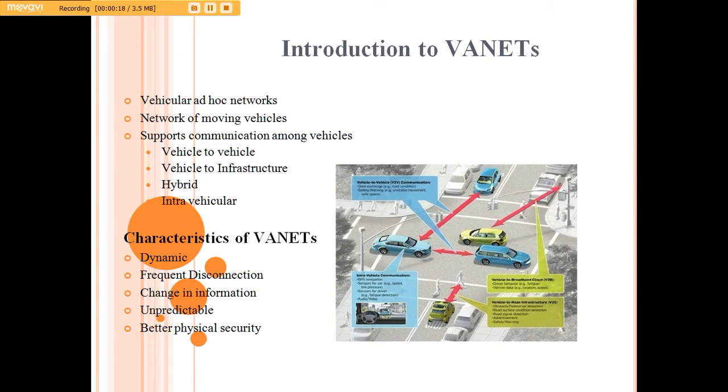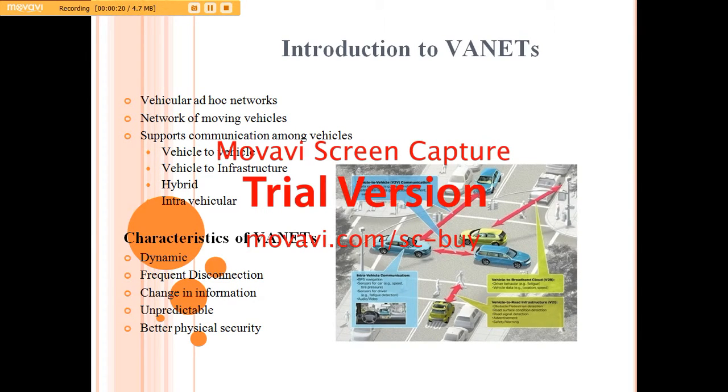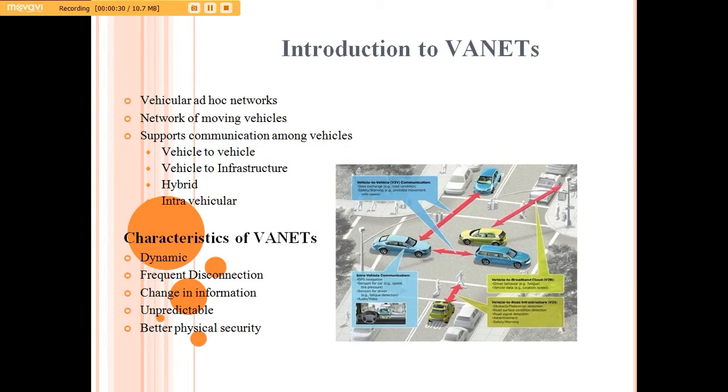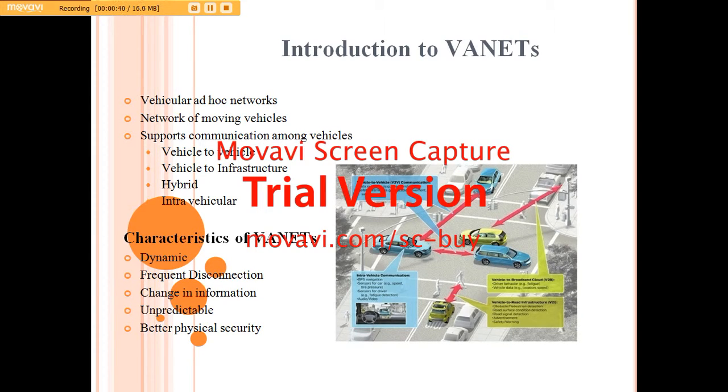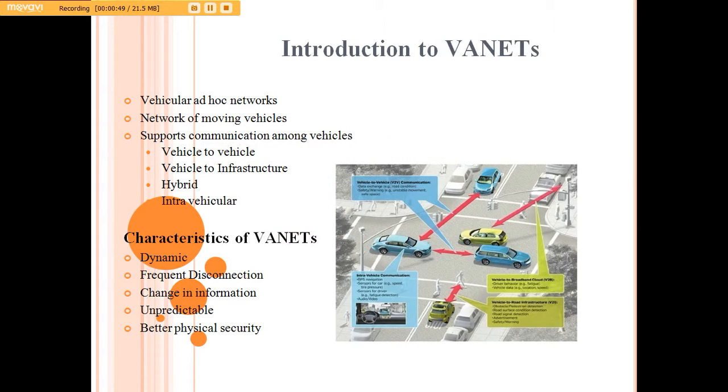So, what is a VANET? VANET is a vehicular ad hoc network. It is a network of moving vehicles. Basically, Google has come up with the driverless car, so this VANET supports the driverless car. By virtue of VANETs, a car can communicate with another car, for media transfer, or for some emergency messages like changing of lane or reducing the speed of the vehicle because of some diversion ahead. So these are the types of communication that can happen over a VANET.